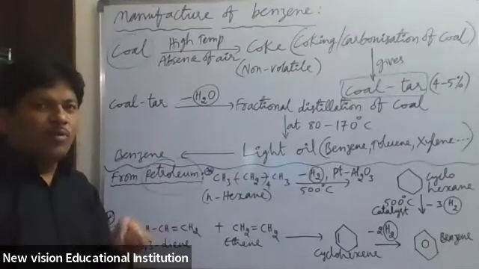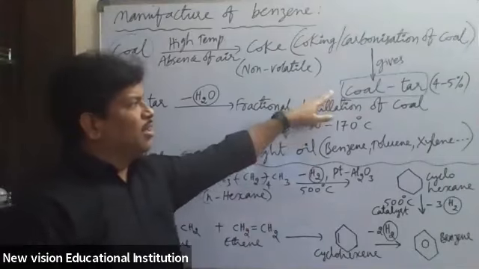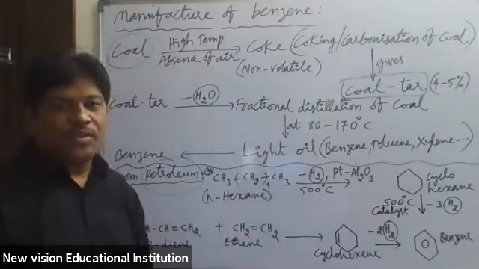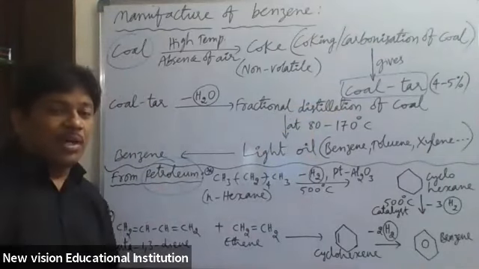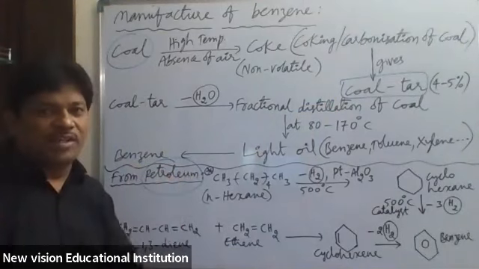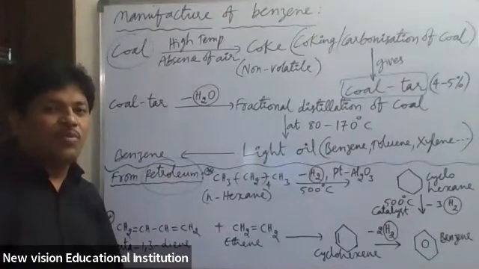So we have viscous liquid and mobile liquid. Here, coal tar is a viscous liquid. But benzene is a mobile liquid. Mobile liquid means one which can move fast, like water. Water is a mobile liquid.